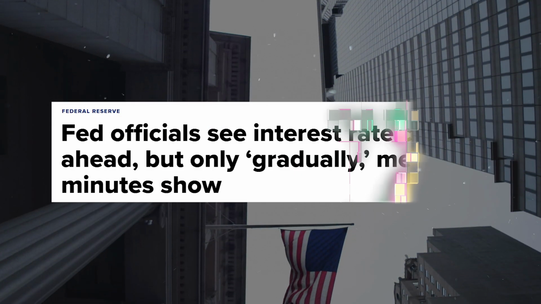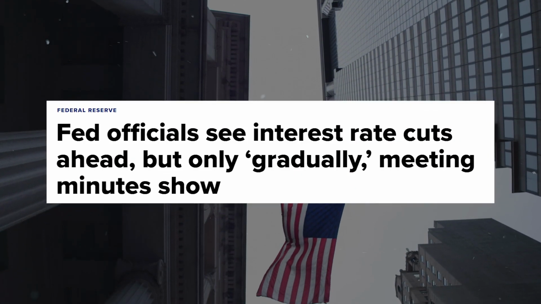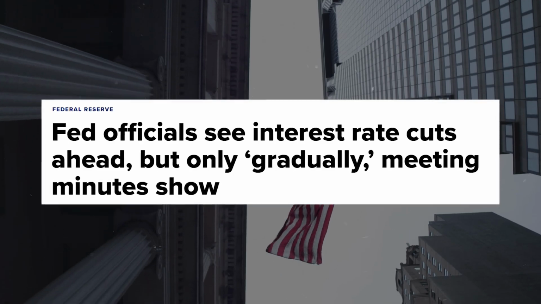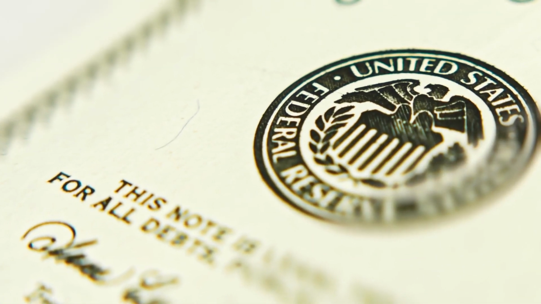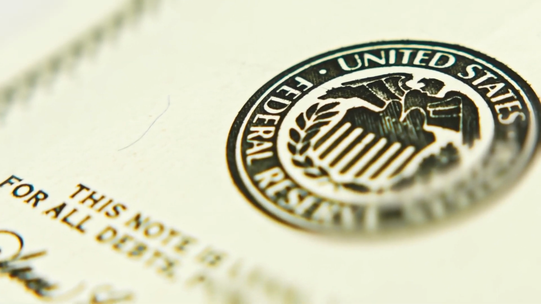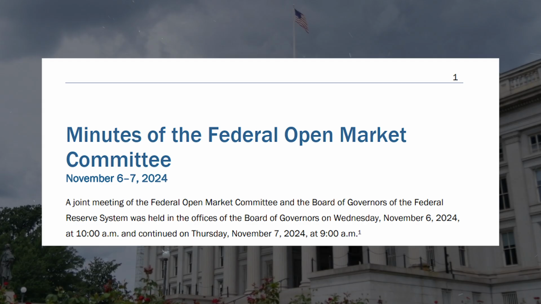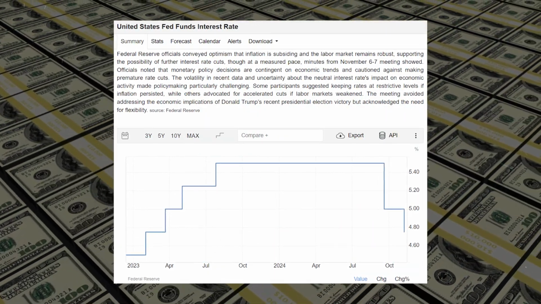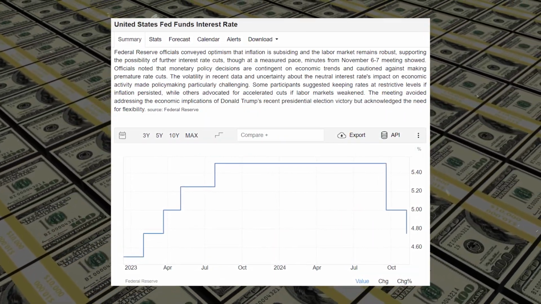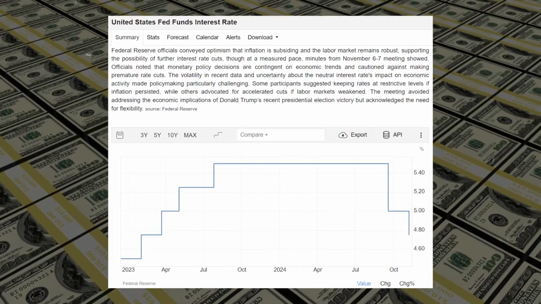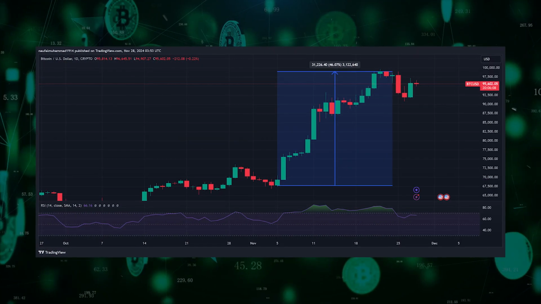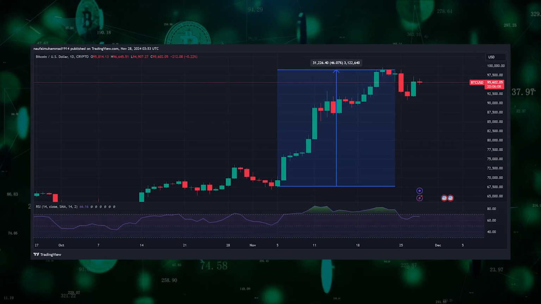The highlight of the meeting is that the Federal Reserve will start cutting interest rates as early as next month. This was a continuation of the previous meeting, which was held earlier this month. As you know, earlier this month, the Federal Reserve decided to cut the interest rate by 25 basis points, going from 5% to 5.75%. This has caused positive sentiment towards riskier assets such as Bitcoin, as Bitcoin itself went up by 40% after the Federal Reserve cut the interest rate. Currently, crypto investors are predicting that this will happen again.